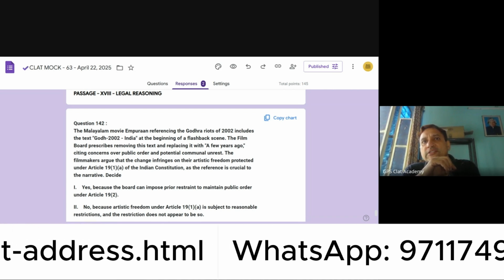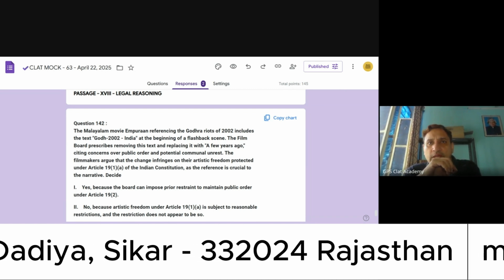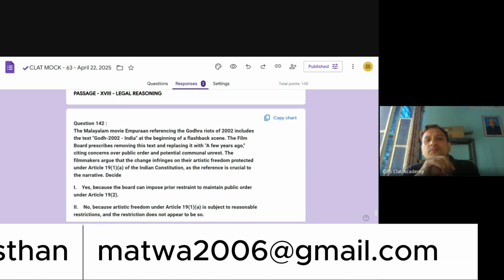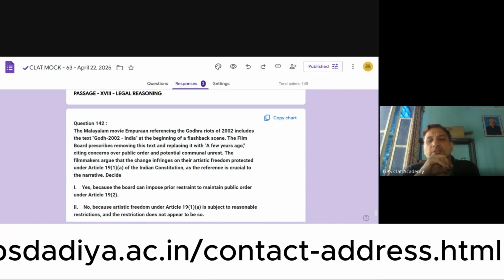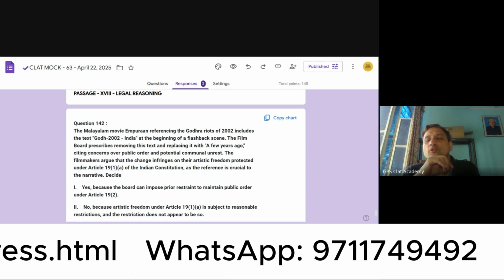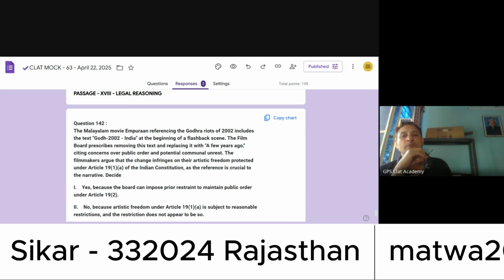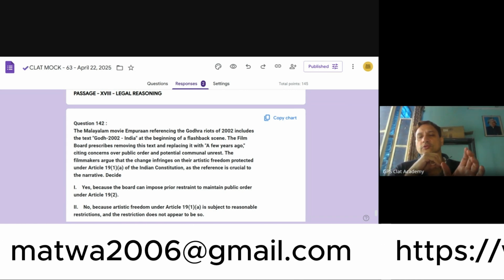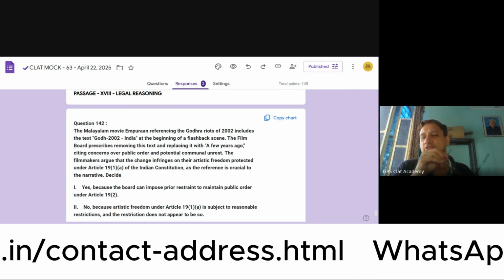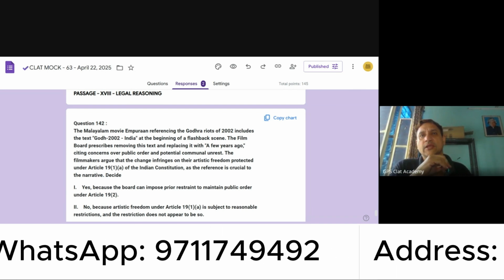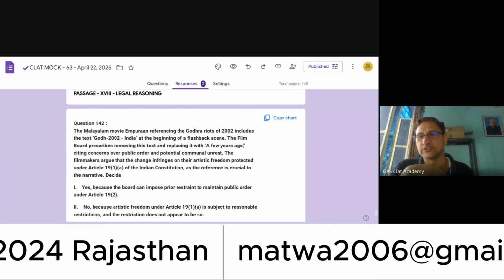So, in that polarized environment, the elections were deferred by the Election Commission of India, and this Malayalam movie basically makes a reference to the Godhra riots by "Godhra 2002." This is how the movie starts. So this expression "Godhra 2002" is replaced by "a few years ago." In that context, if the artist says that it is challenging my artistic freedom, then what options are available from a constitutional perspective? Let us take a decision on that.